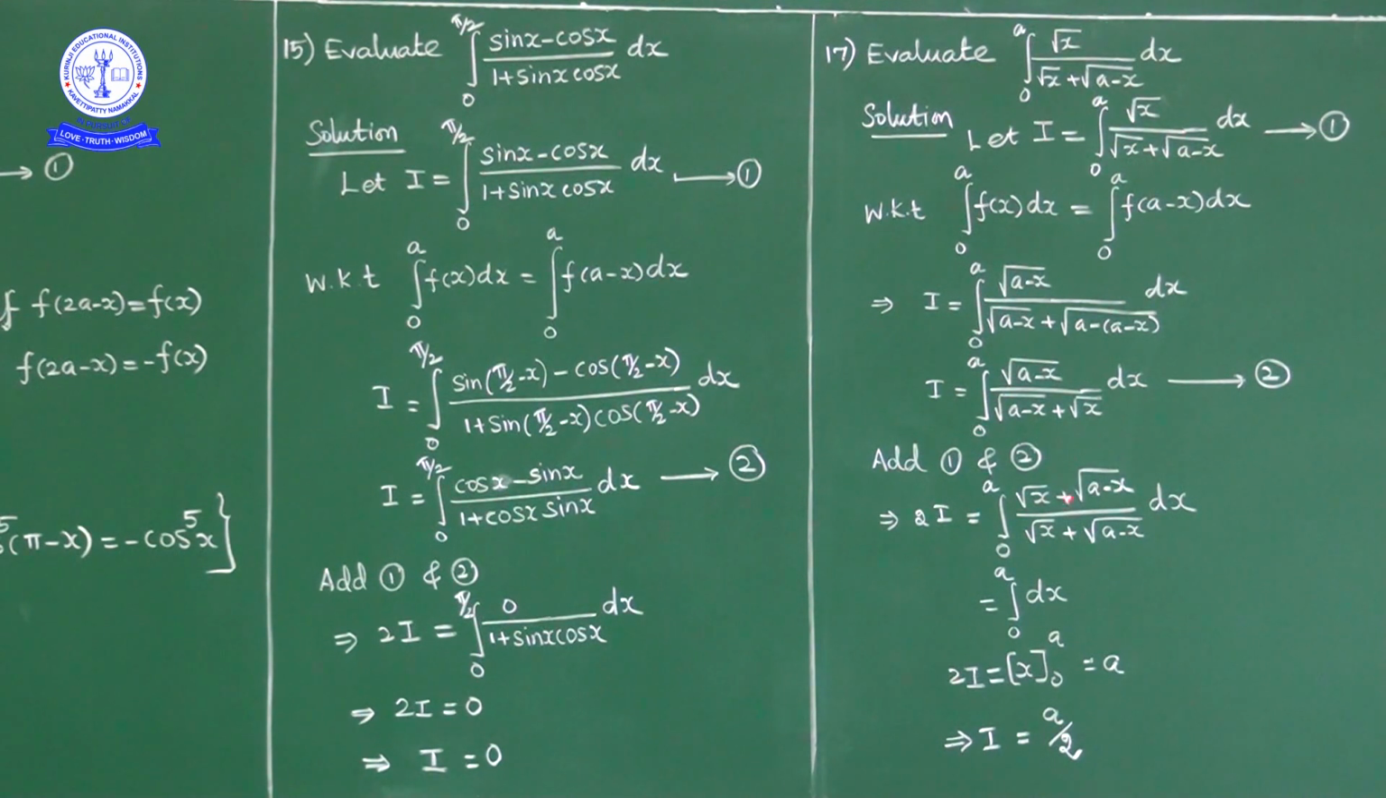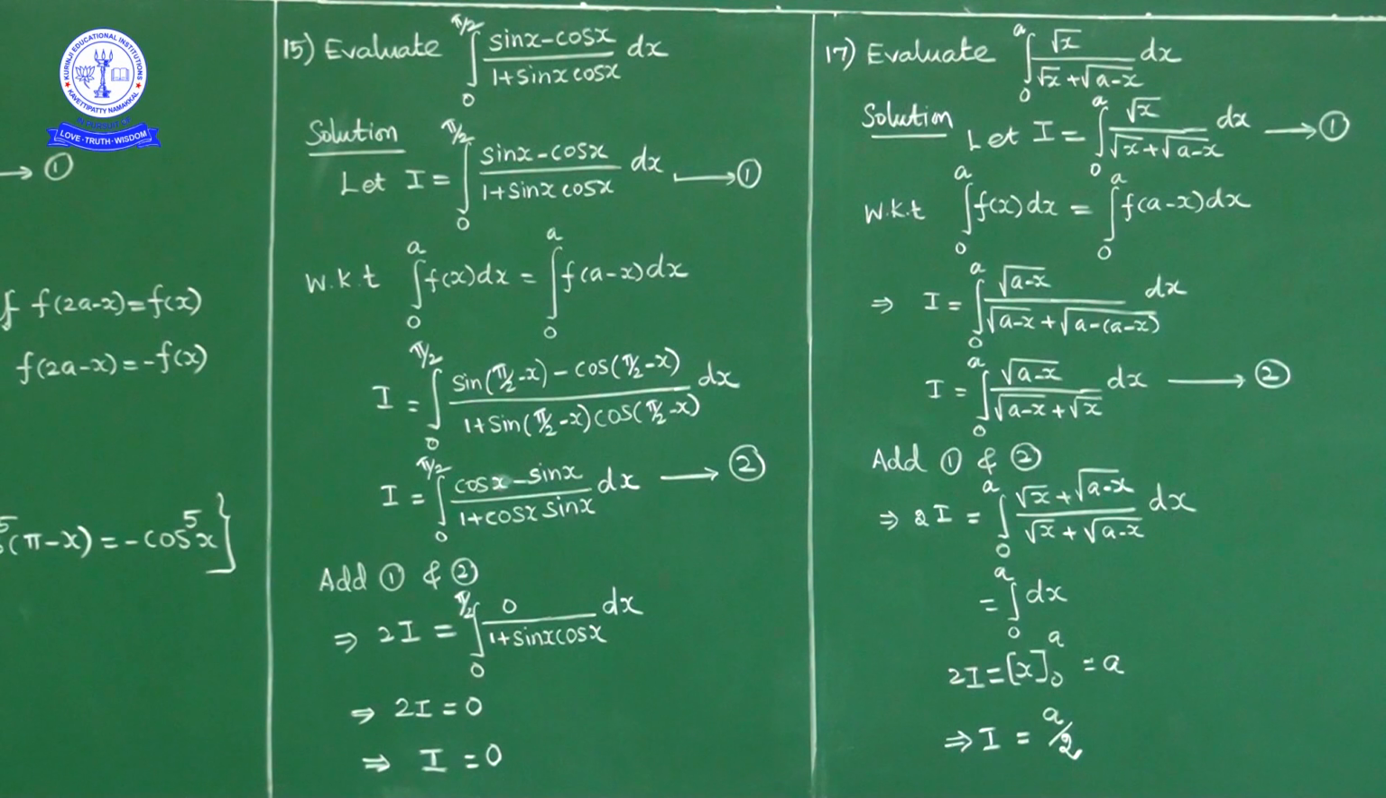In 1 and 2 denominator same, simply add numerator terms. Then integral 0 to a, denominator is square root of x plus square root of a minus x, numerator square root of x plus square root of a minus x. So numerator and denominator same, they cancel. So 2I is equal to integral 0 to a dx. Integration of dx is x, lower limit 0 and upper limit a. So 2I is equal to a minus 0, a. 2I is equal to a. So I is equal to a by 2.